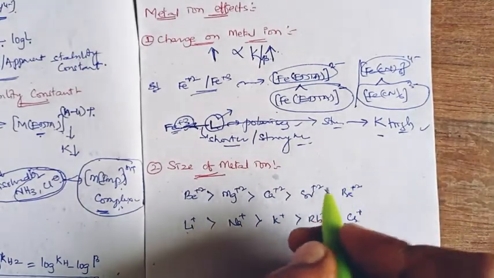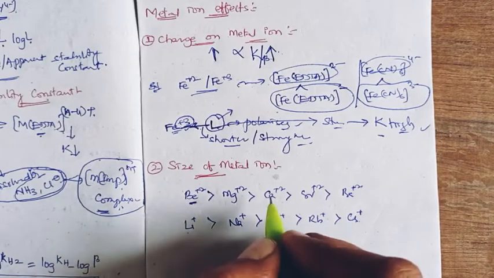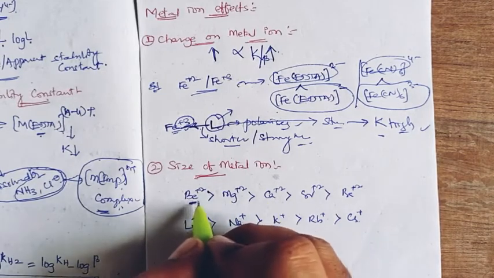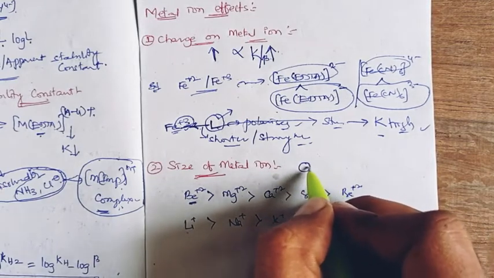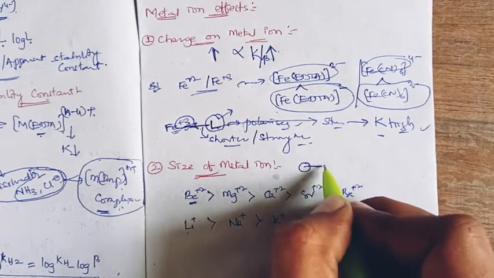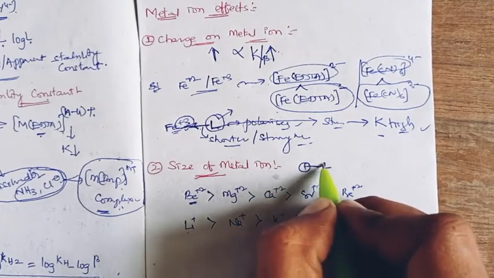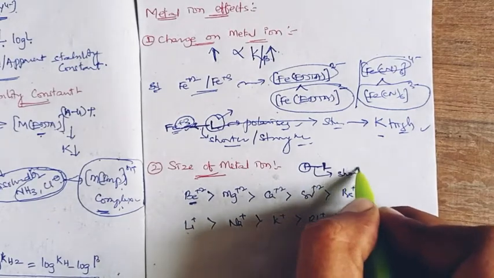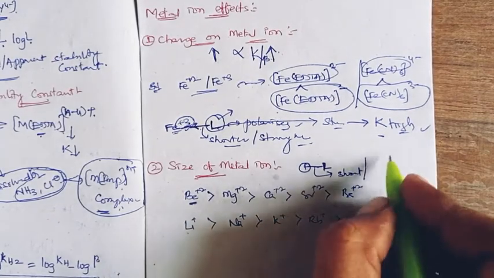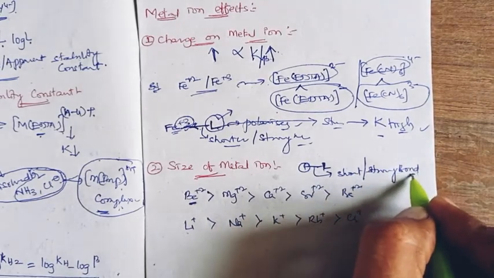This happens because smaller size metals complexing with the ligand site form shorter bonds. A shorter bond is a stronger bond.